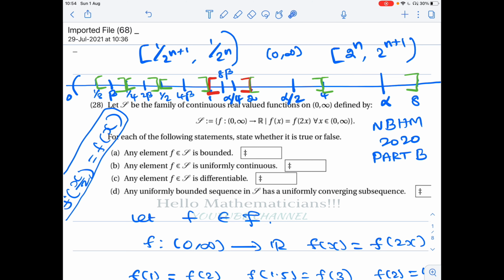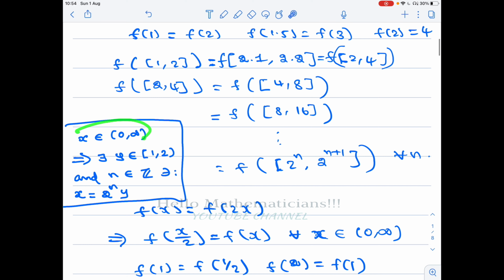Okay, so what we are observing is: you take any x belonging to (0, infinity), then there is a y belonging to the interval [1, 2) such that you can find an n belonging to the integers such that x equals 2 to the power n times y. If the point you are taking belongs to [1, 2), then you can take n to be 0, because this point y can be taken as x. You can take y equal to x.